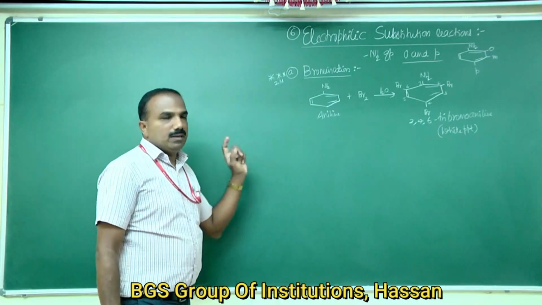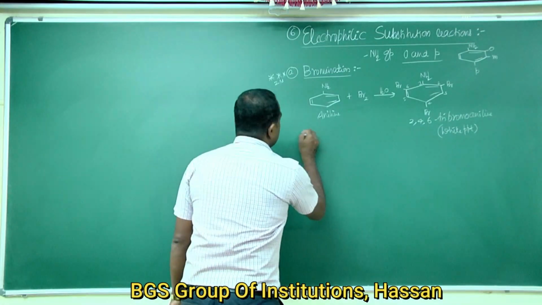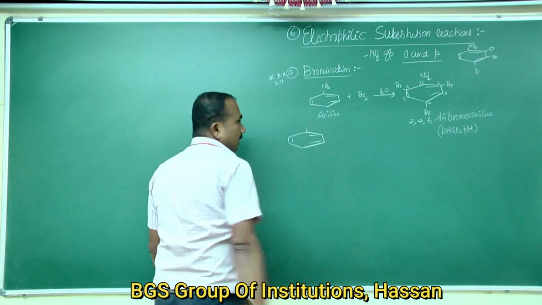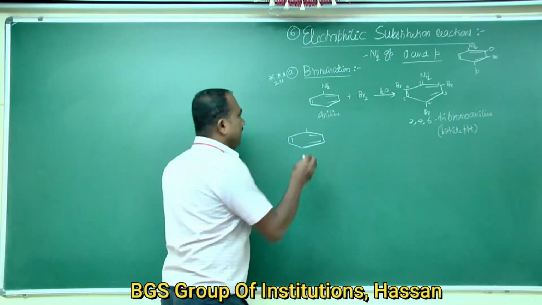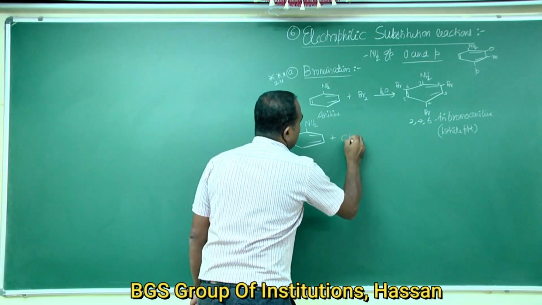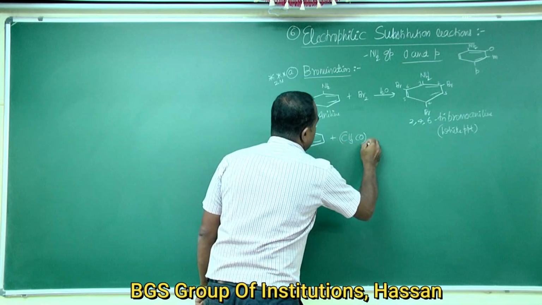to form N-phenyl... This is aniline reacting with acetic anhydride.